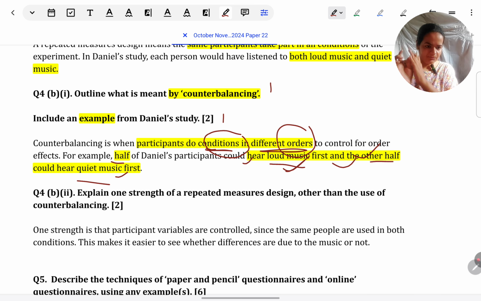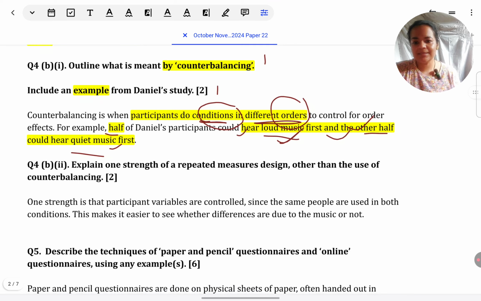So whatever you give in the definition should be aligned with the example that you're giving next. It should not be that the definition is something else and the example is unconnected. Not that way. Let's look at the next.